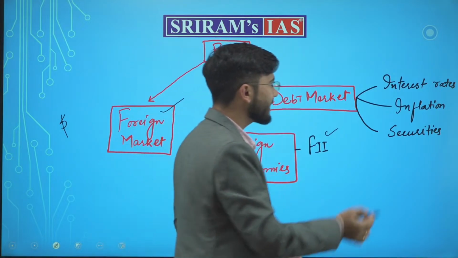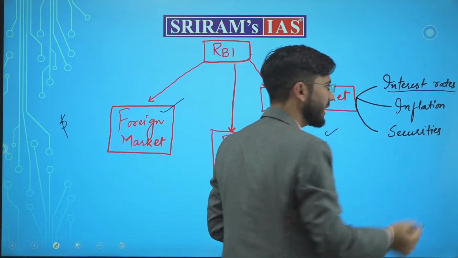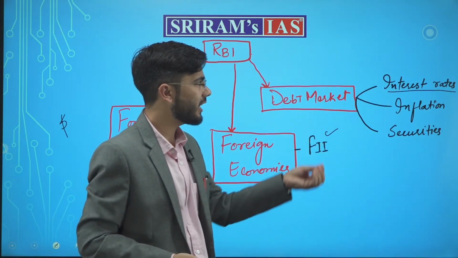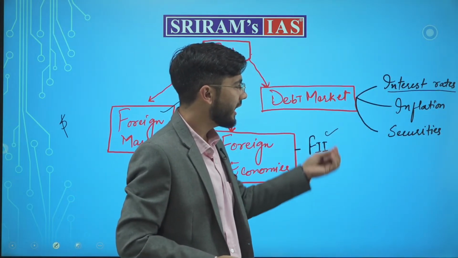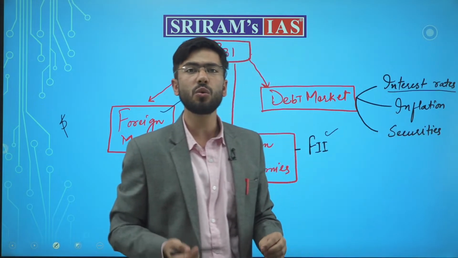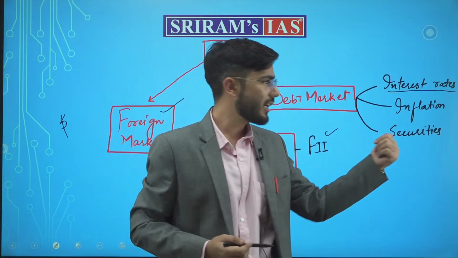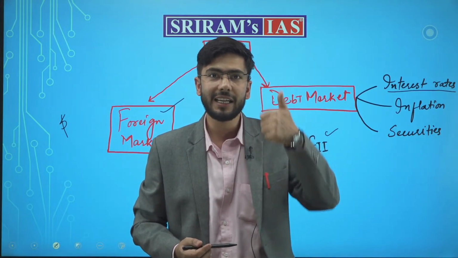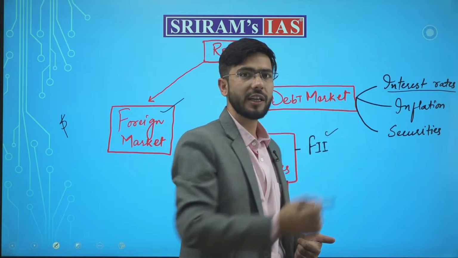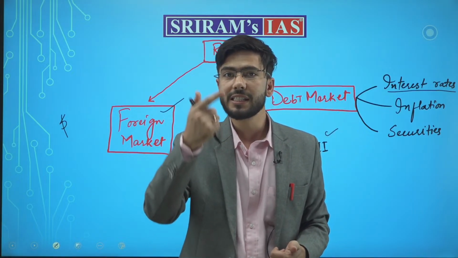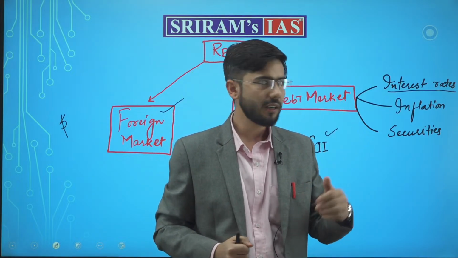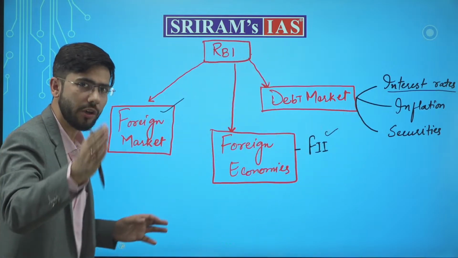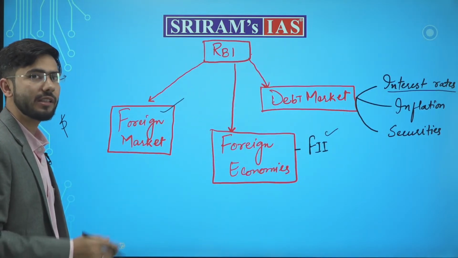It sees the interest rates, it controls the interest rates, it controls the inflation. It checks the government securities through open market operations, selling and buying government securities in order to maintain and check the inflation and the money supply in the market. Done? So these are the three dimensions you should be clear of when dealing with such questions.